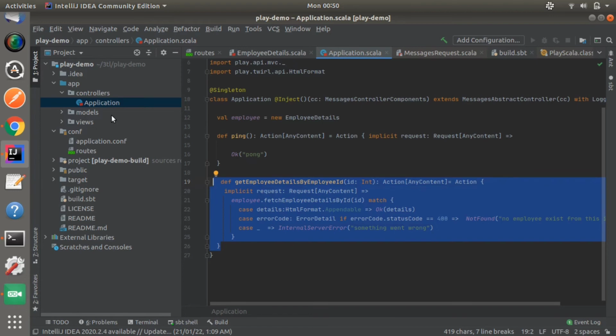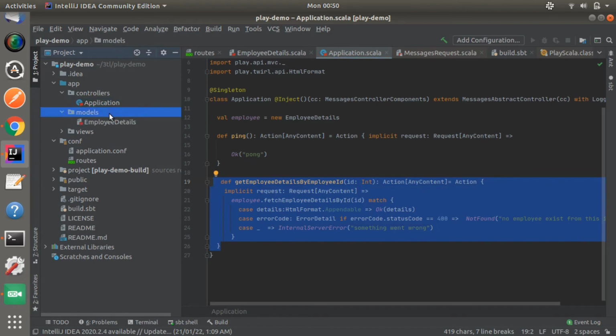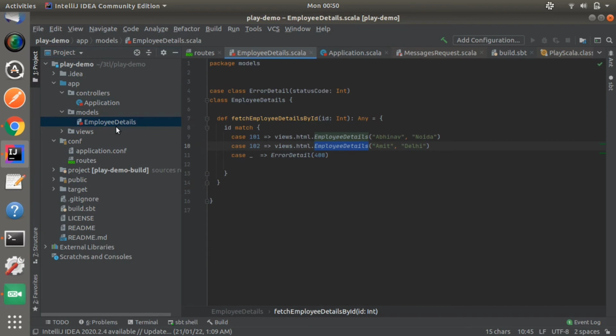Now inside the models package there is an employee details class. Basically the model package consists of all the logical operations or any database related operation classes. So if you want to perform any logic or database operation, you can put that inside the model package. As you can see in this class, we add the logic to fetch the employee details by the employee ID.